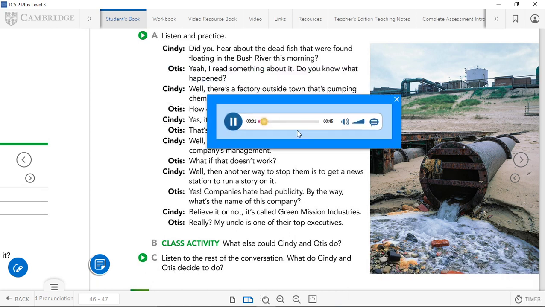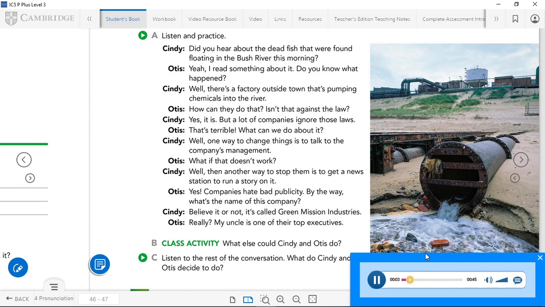Page 47. Exercise 7. Part C. Listen to the rest of the conversation. What do Cindy and Otis decide to do?